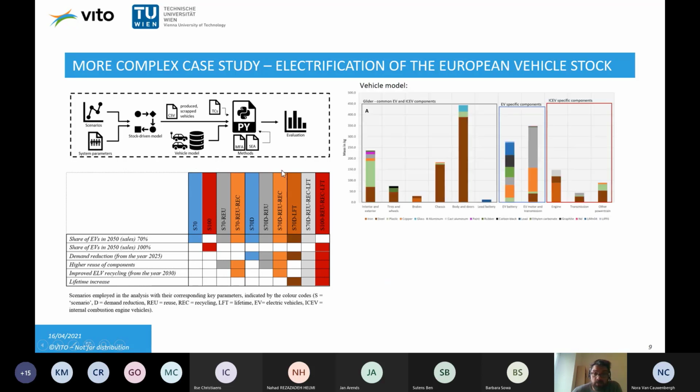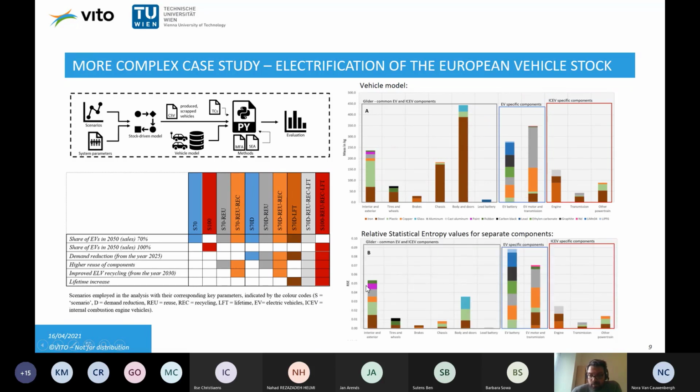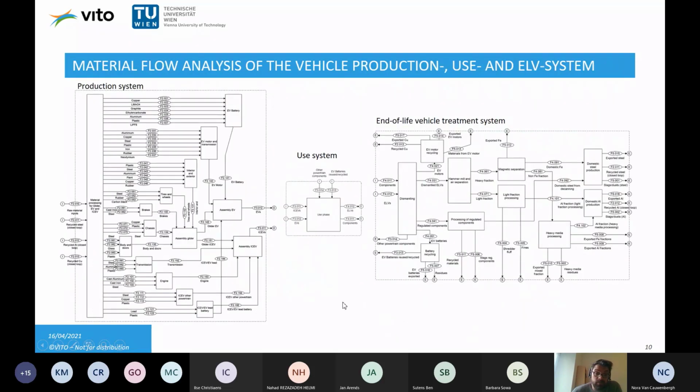For that, we also need the vehicle model, which is shown here. We have a normal, or still normal, internal combustion engine vehicle and an electric vehicle, for which we can already calculate statistical entropy values on the component levels. And we run the system for several years for the entire stock of cars, for the production system, the use system, and the end-of-life treatment system, with very typical processes of dismantling, hammer mill separation, magnetic separation, etc. So these are kind of end-of-pipe processes applied, but we also have reuse of components.